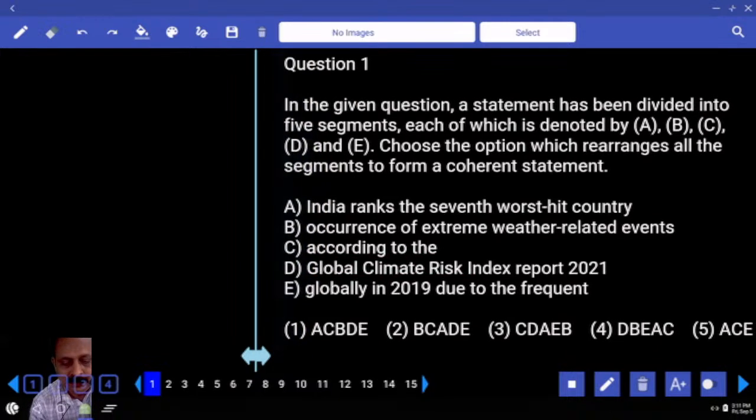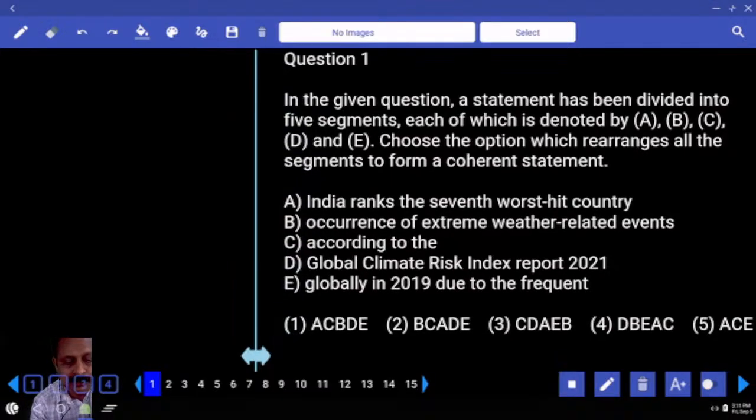Globally in 2019 due to the frequent... Let us start with: according to the Global Climate Risk Index Report 2021, India ranks... That seems okay. So what is the answer based on that? Third option. Easy or difficult?